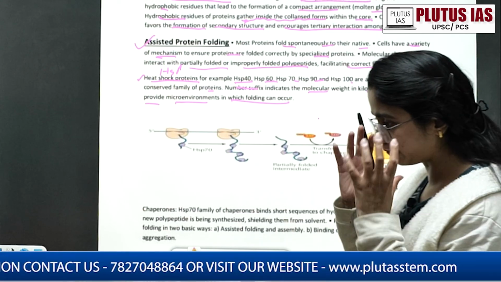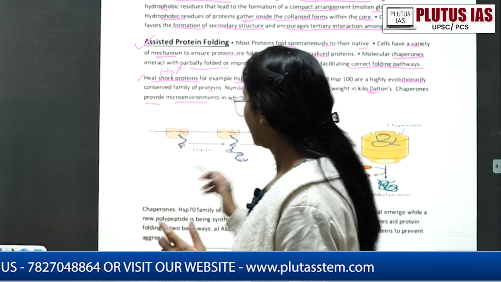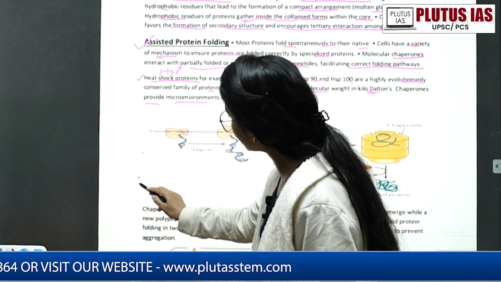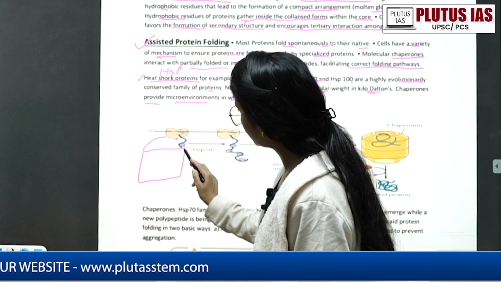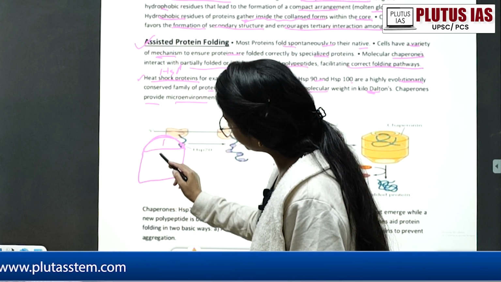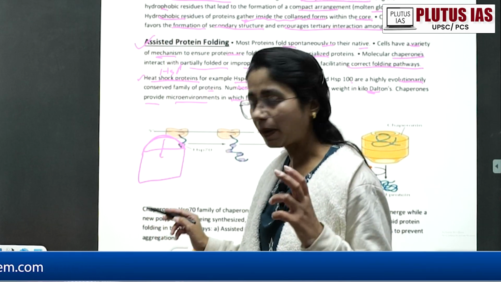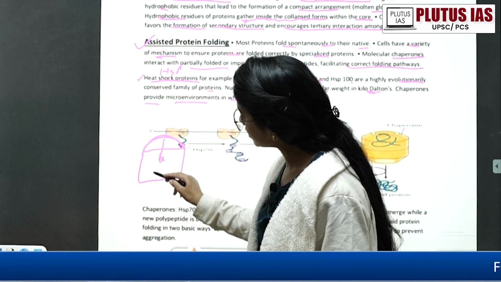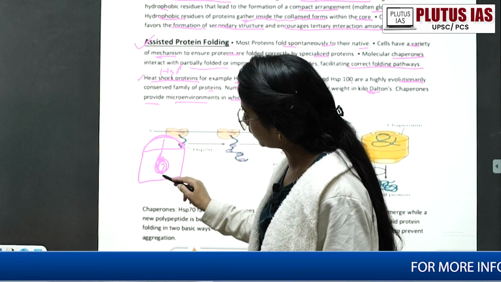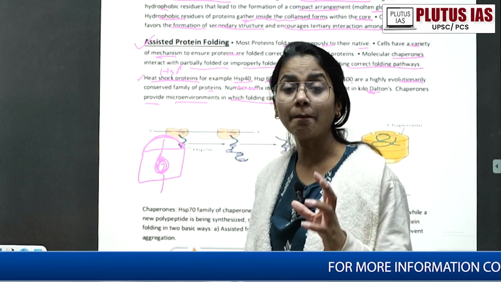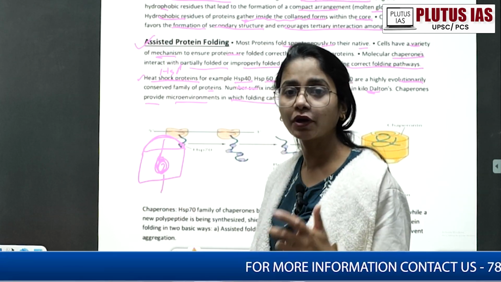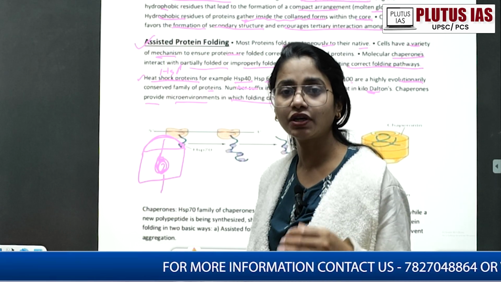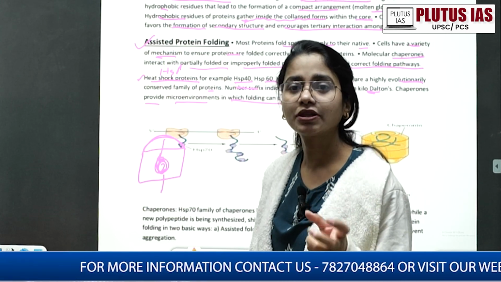Chaperone is a kind of cover-like structure. The unfolded or partially folded protein goes inside, the protein folds properly, and then it is taken out in the proper functional form. So chaperone is one of the associated things which help in protein folding.